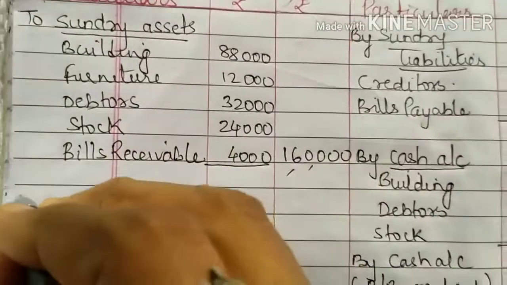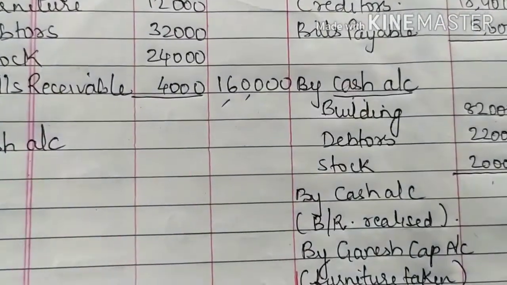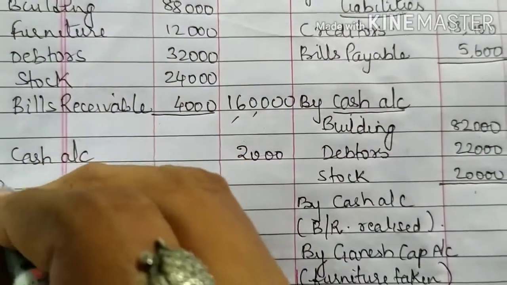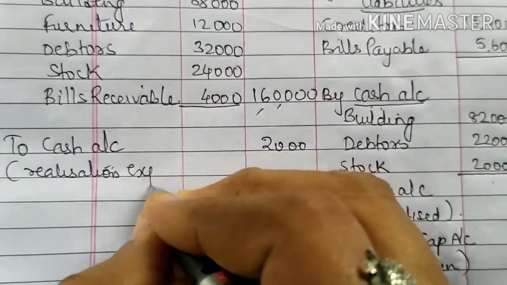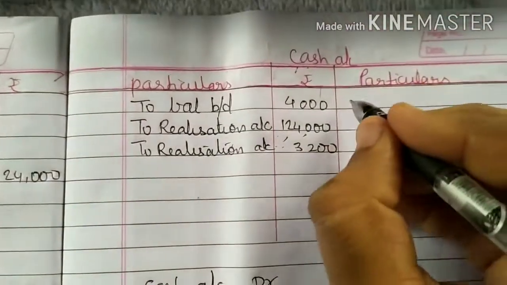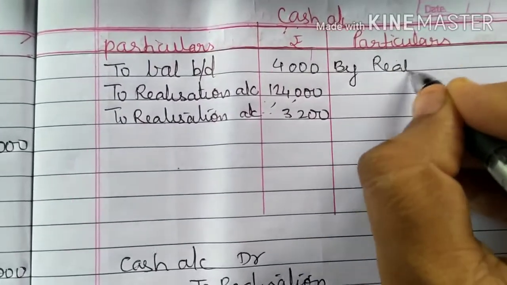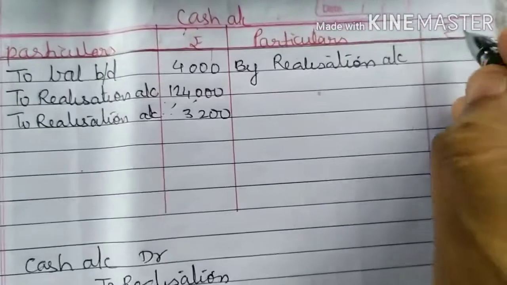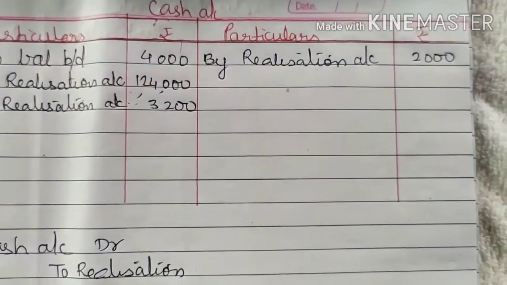Realization account के डेबिट में लिखो टू कैश अकाउंट 2,000 rupees. In bracket you write realization expense. Second effect, realization account credit side, by cash account, credit side by realization account 2,000 rupees.